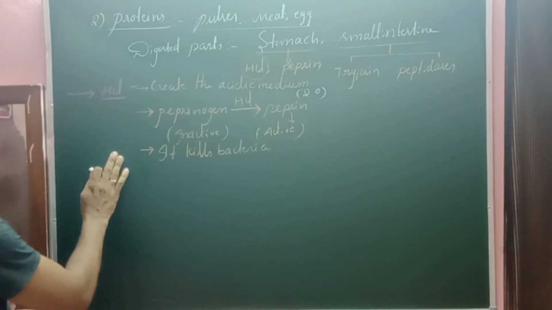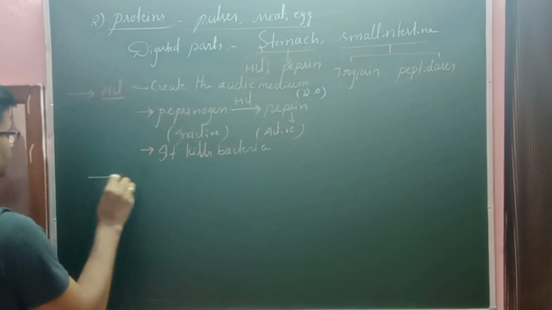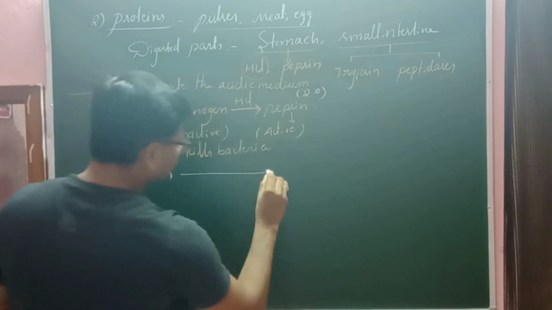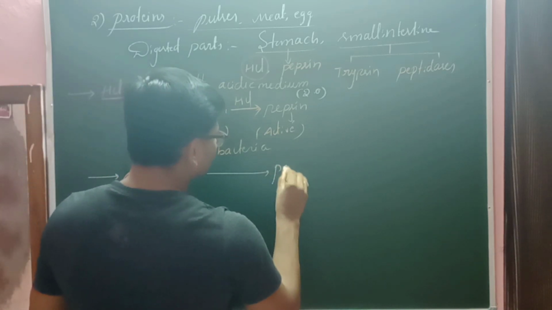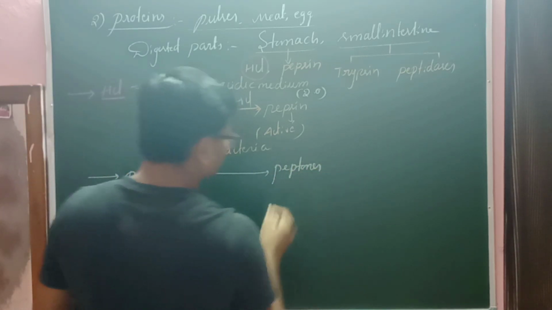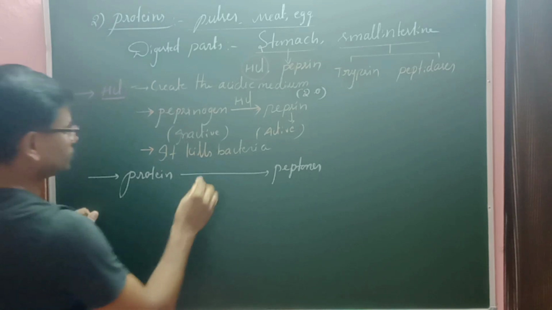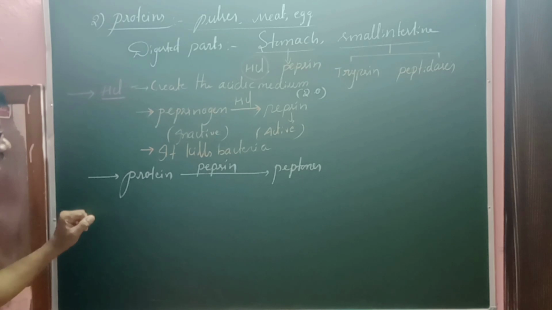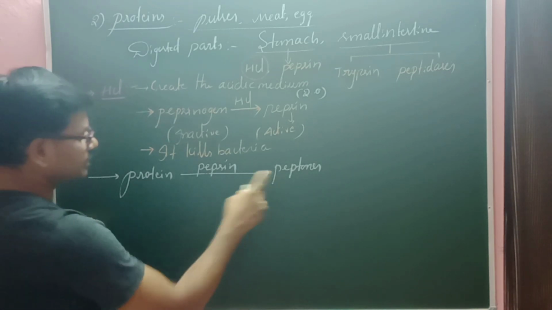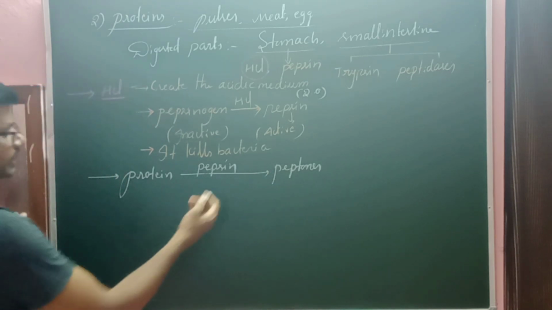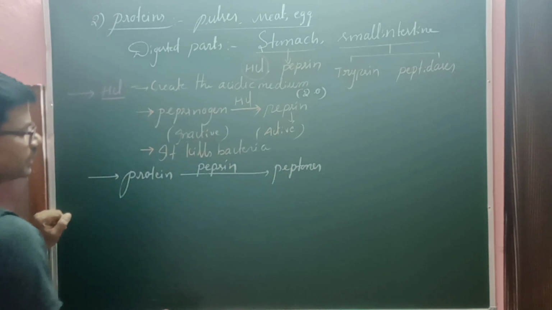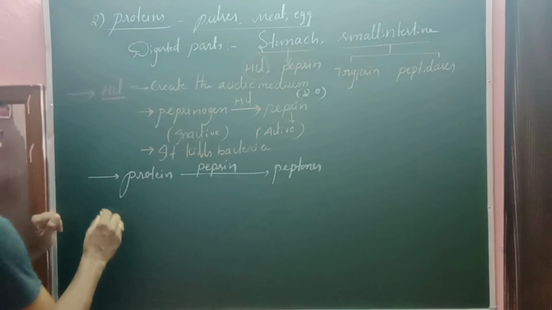Now what type of digestion takes place in the stomach? Basically, proteins are converted into peptones by pepsin. The enzyme pepsin helps to convert the proteins into peptones. Here half of the proteins will be digested. Then the food reaches the small intestine, that is the duodenum.